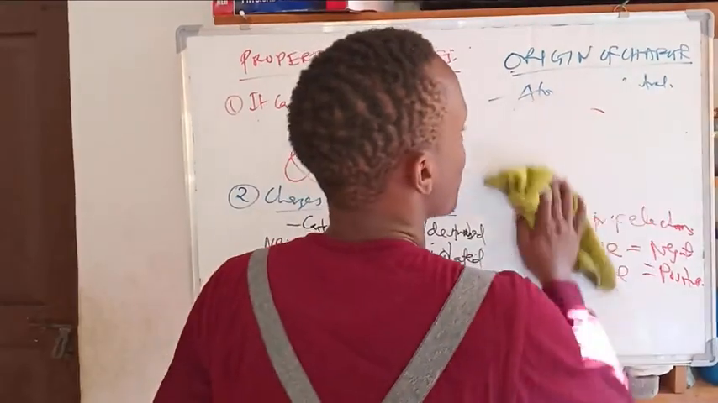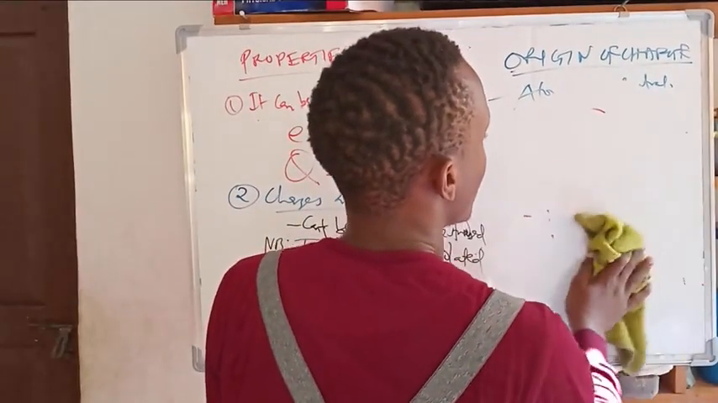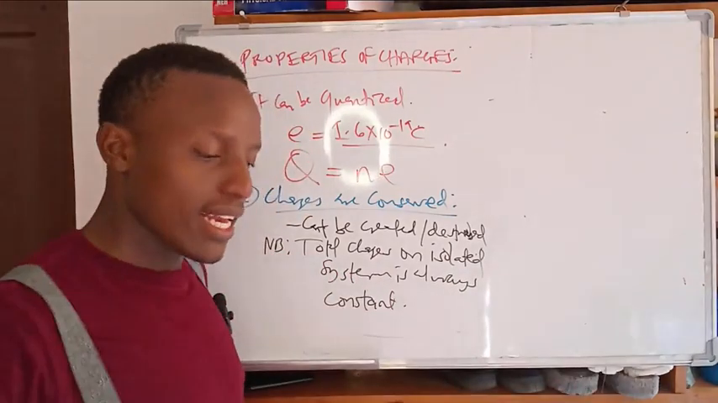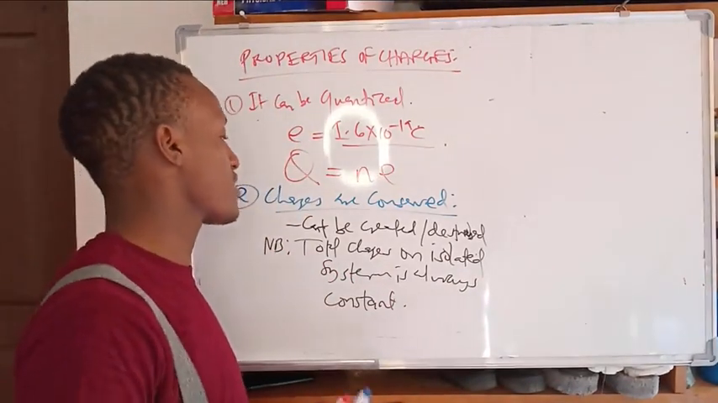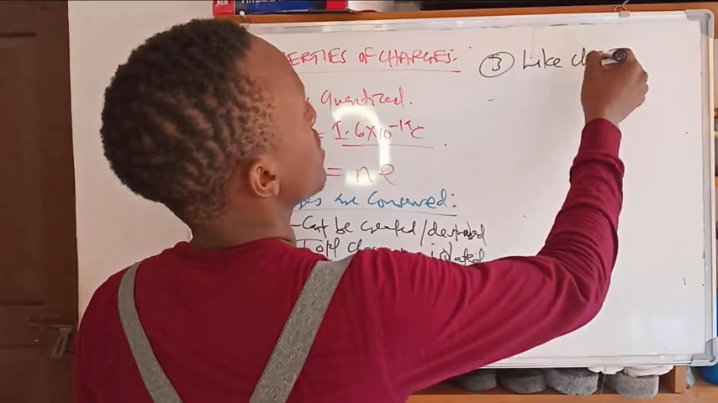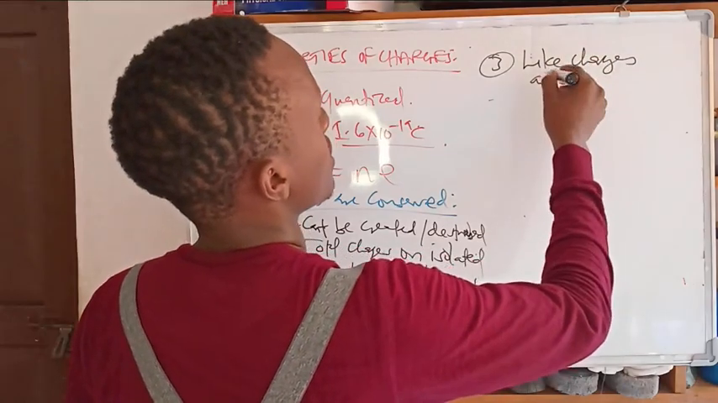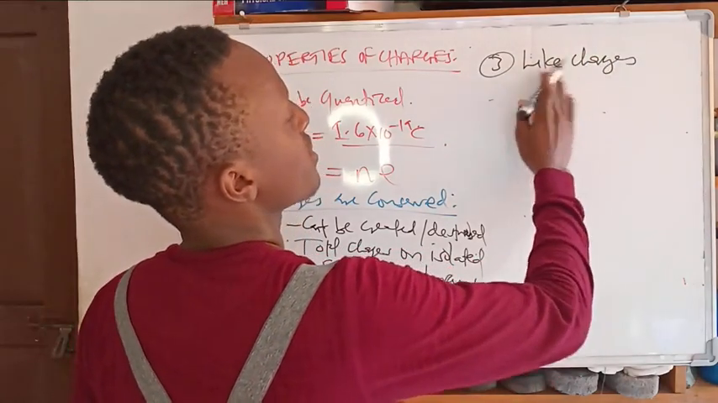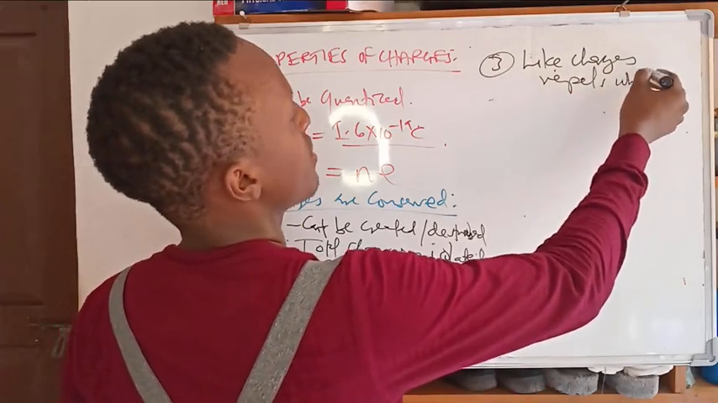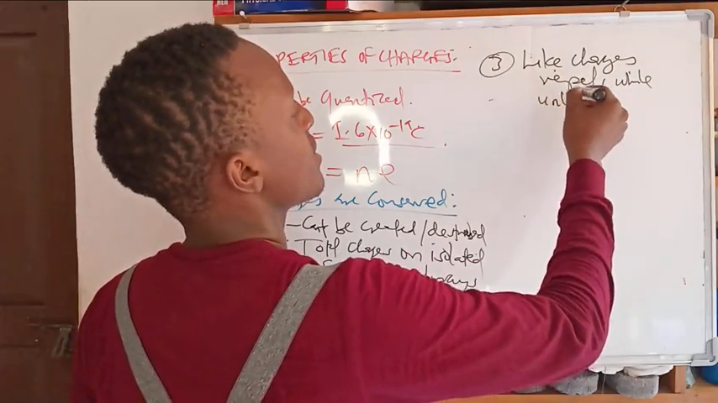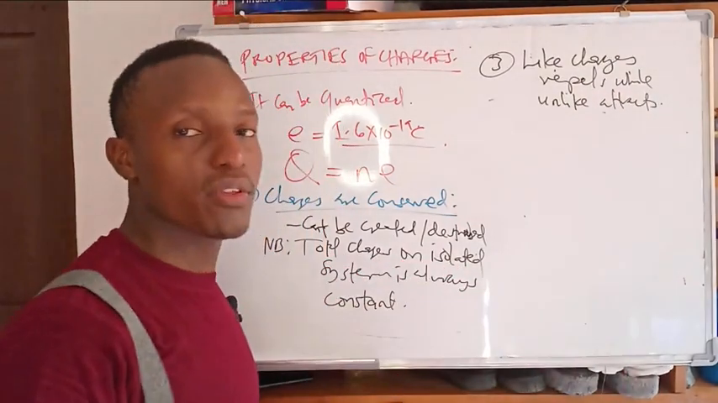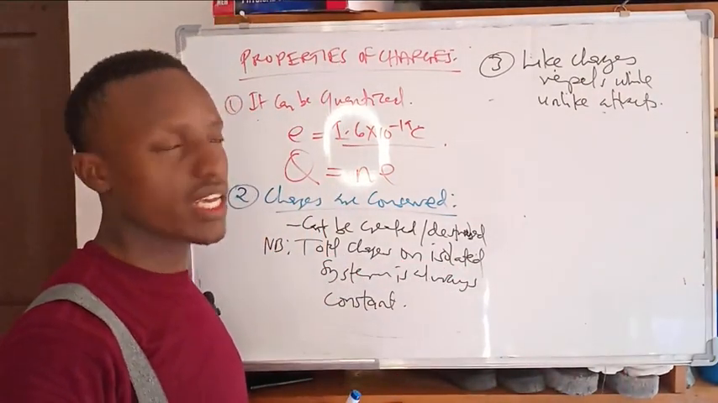The other property is that like charges repel, and unlike charges attract. That's what we say about the property of the charges.